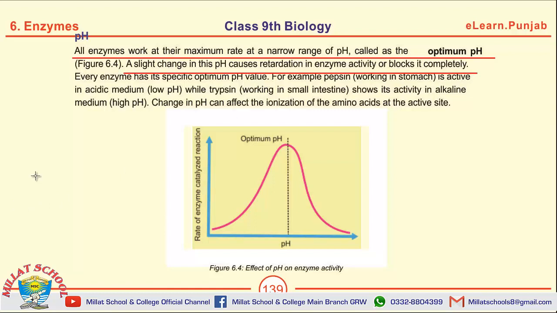Why does change in pH affect the active site? Change in pH can affect the ionization of amino acids at the active sites. The MCQs may be, the first one is about optimum pH. The second one is, pepsin is active in acidic medium or low pH, while trypsin works in alkaline medium or high pH.